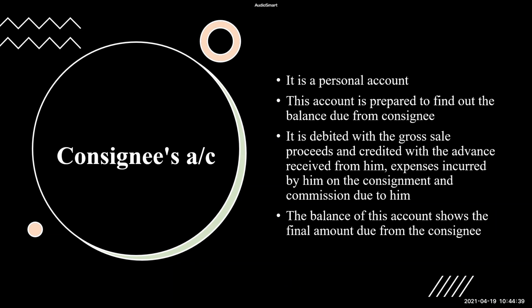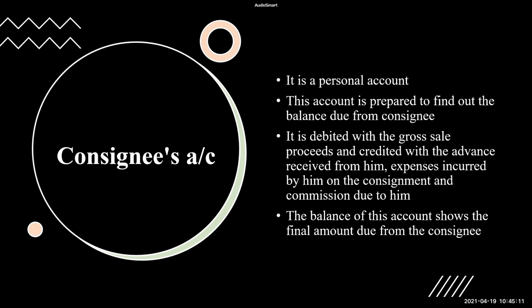The consignee's account is a personal account, and we know the rule of personal account, right? What is the rule? Debit the receiver, credit the giver. Correct. So consignor will prepare consignee's account in his books. He will prepare this account so that he can know the final amount due which he has to receive from the consignee. See, the consignee is the one who is selling all the goods.